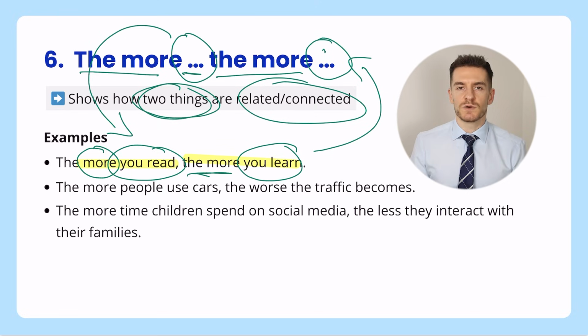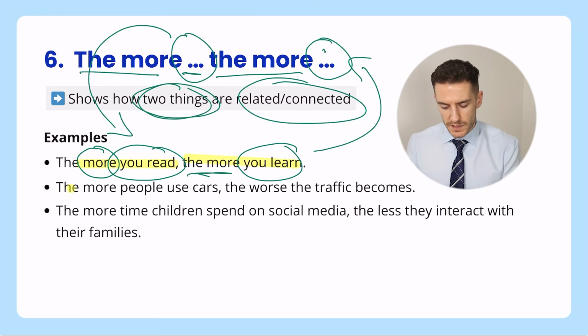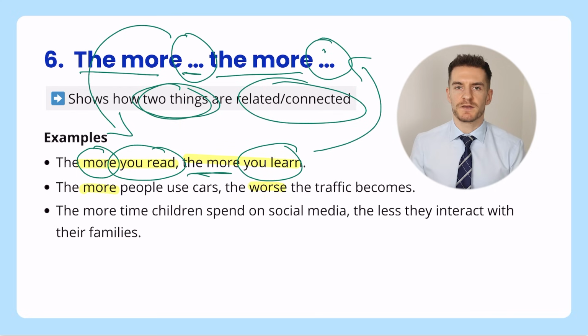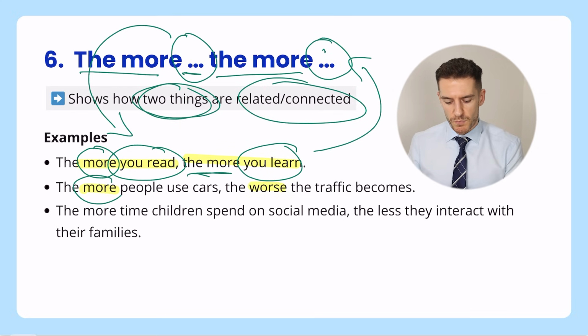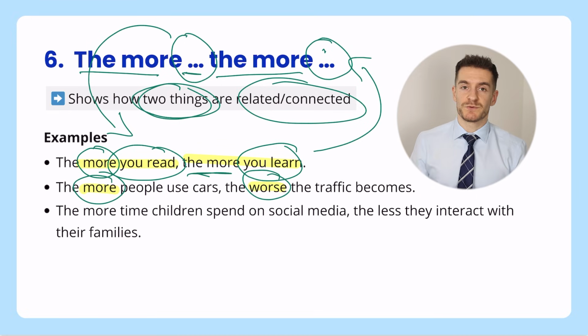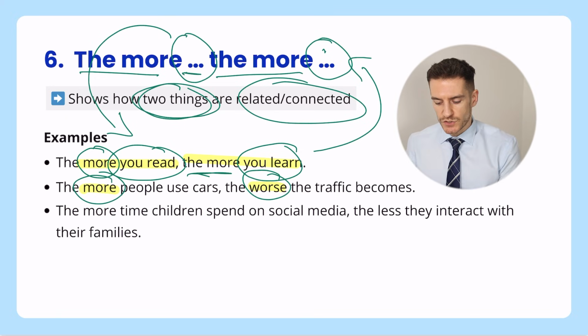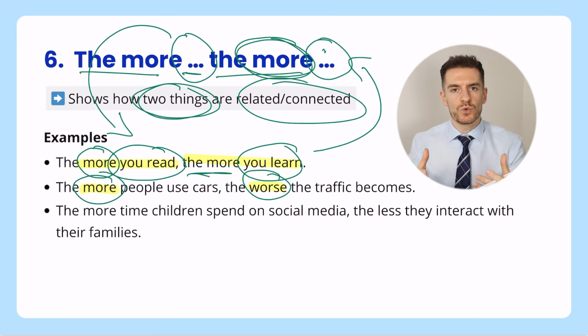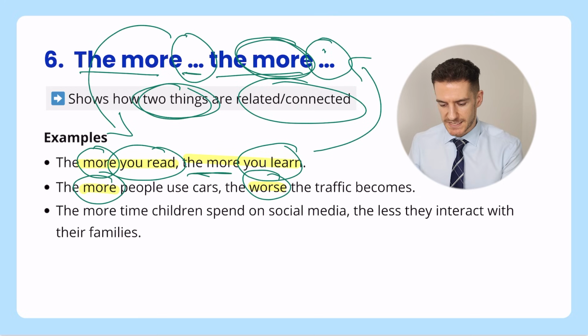Now let's look at the next one because it's a little bit different. The more people use cars, the worse the traffic becomes. So for this one, we're saying more, okay, that's going up. And then here we're saying worse. So we're saying it's getting more bad. So you'll see here that you don't always have to say more and more. You can change the word depending on what you're trying to say.